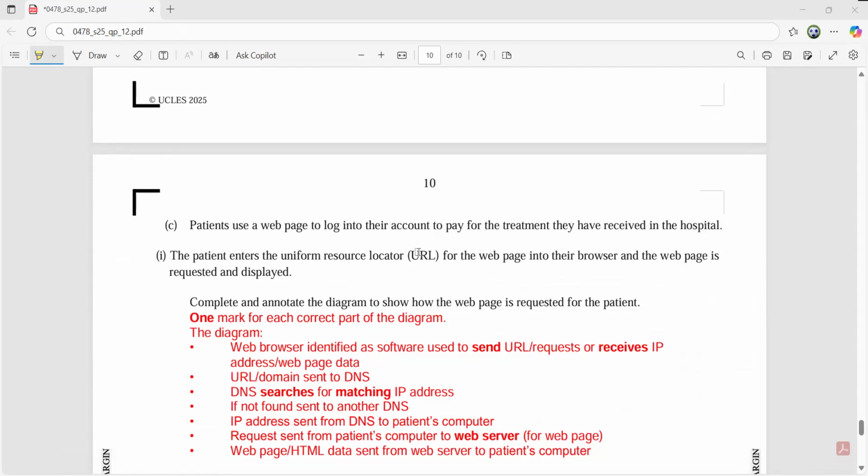I think you have drawn something. You can see what they expect you to write for all this.